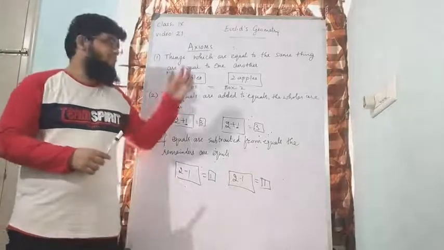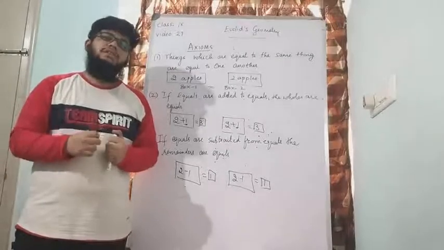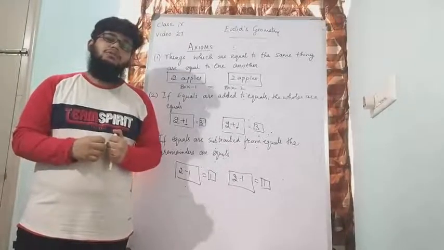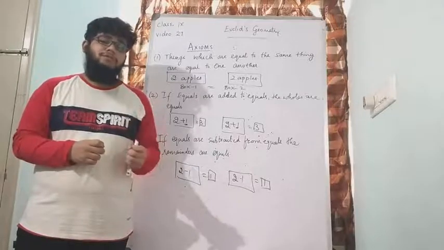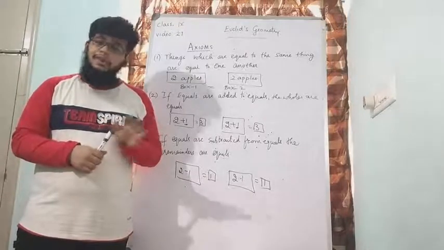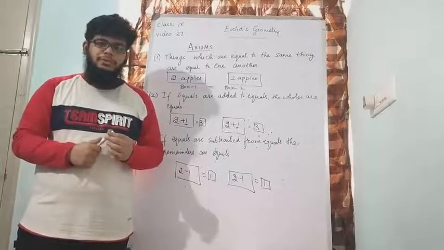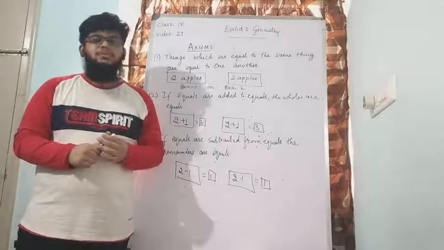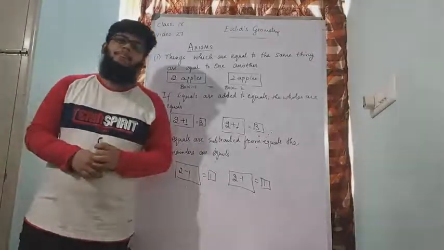So in today's class we have learned 3 axioms with some certain examples. Please make note of all the 3 axioms in your classwork. And also some students are asking, should you maintain a separate geometry classwork for this? It's okay to continue in the same book in which you have written chapter number 1, not a problem at all. If you want to, you can maintain a separate geometry book, but if you have not taken, don't waste money, continue in the same book.